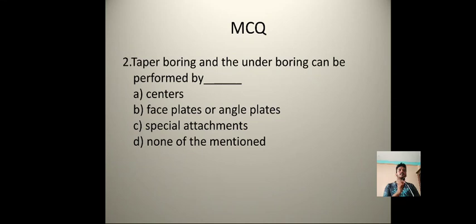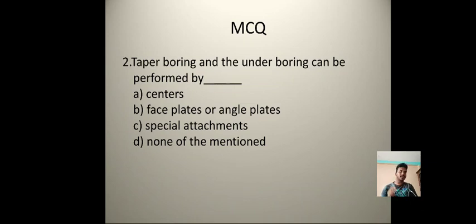Second question: taper boring and under boring can be performed by option A, centers, option B, face plates or angle plates, option C, special attachments, option D, none of the mentioned. Yes, the taper boring can be achieved by using the face plates as well as angle plates.